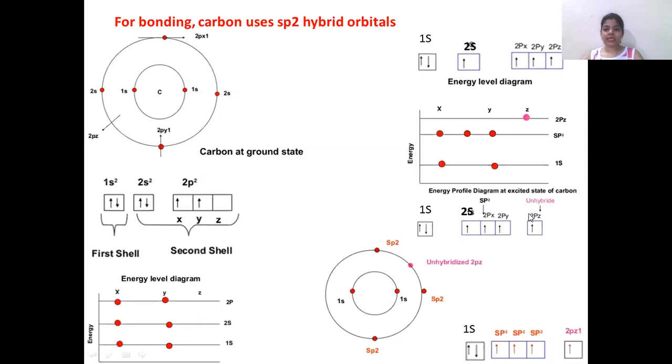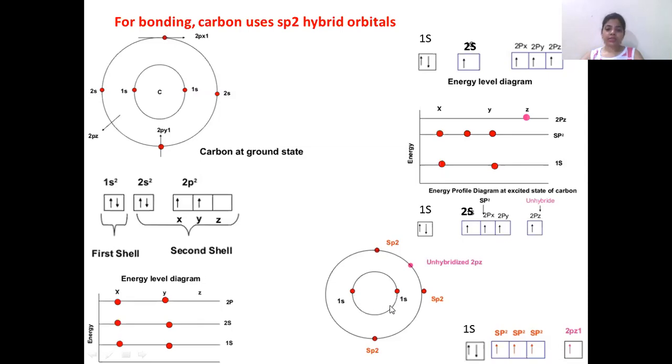It remains unhybridized. So if we see the energy level diagram, in 1s there are 2 electrons as shown in the electron configuration. Then in the sp2 hybrid orbital, there are 3 electrons because these orbitals combine and share their energies, equivalent energy. And in the 2pz, there is only 1 electron which is unhybridized. So in the last figure, we can clearly see the carbon atom in the hybridized state.